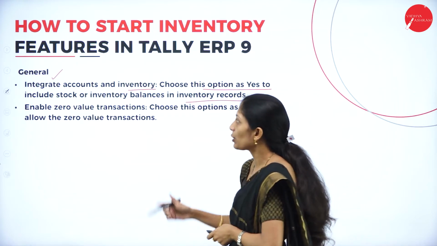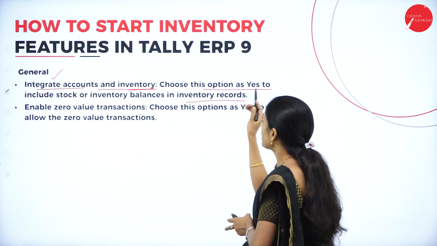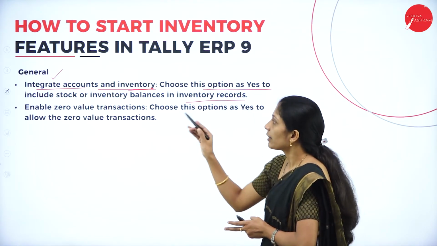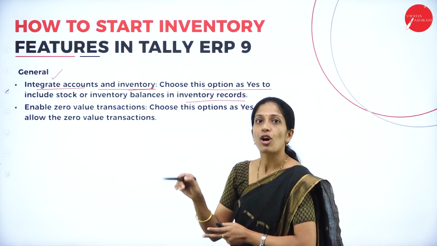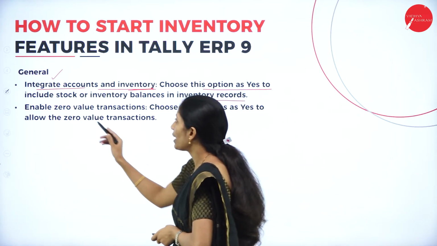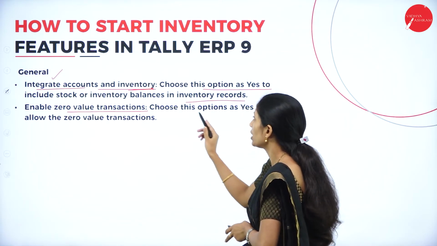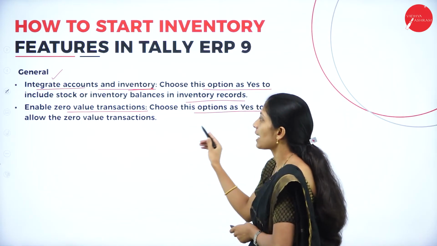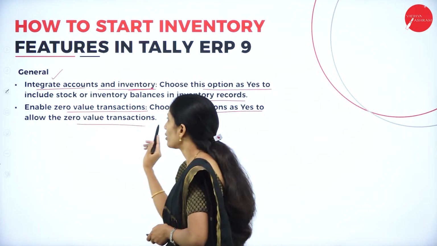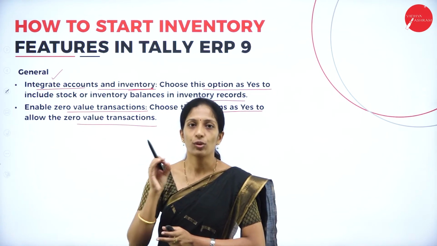Under general, you will have an option, integrate accounts and inventory. If you choose Yes, then you can include the stock or inventory in the Tally software. The other one is enable zero value transactions. Choose this option as Yes to allow zero value transactions.